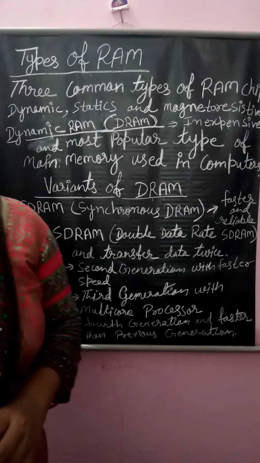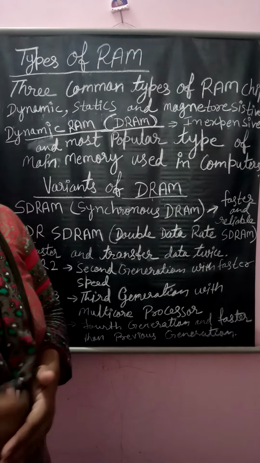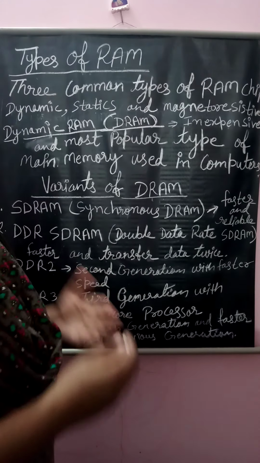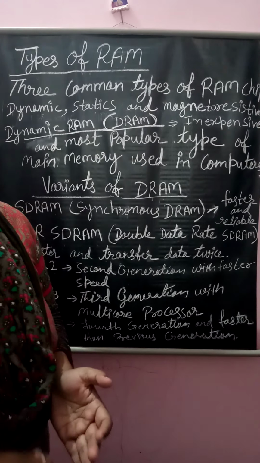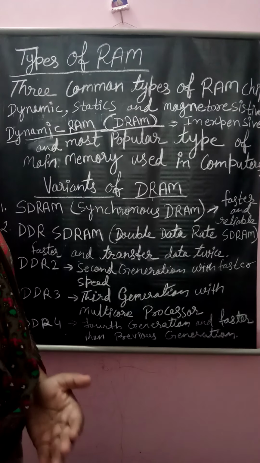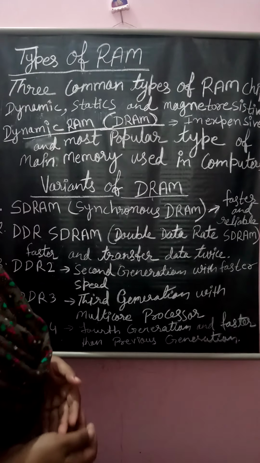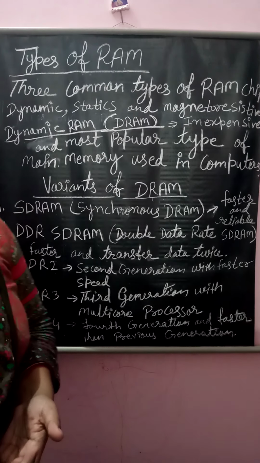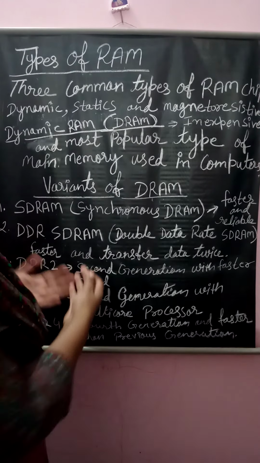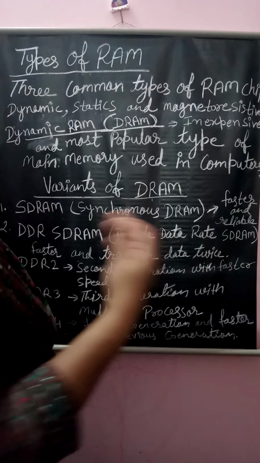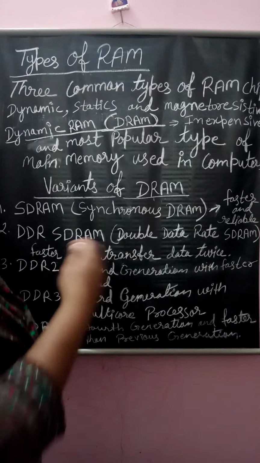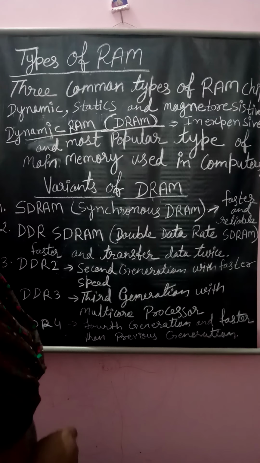As the time passes, research will be done in the RAM, and the quality of the RAM and the technology will be improved. Because of the technology, speed or whatever the qualities are, we give some names, and those are the variants of the DRAM.